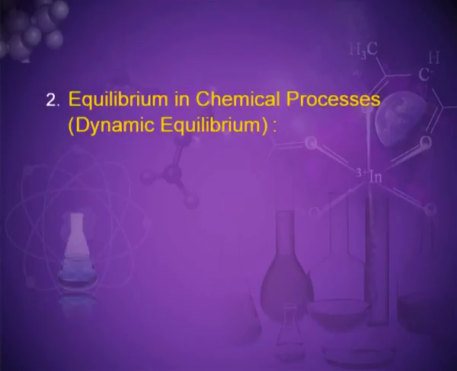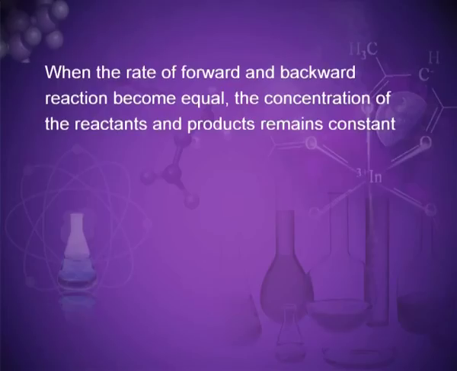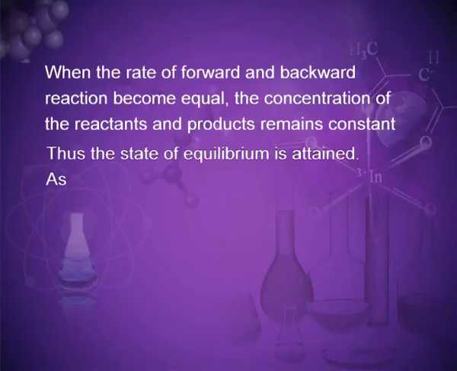We have already studied equilibrium first in a physical process, and now the second is equilibrium in chemical processes, that is, dynamic equilibrium. Analogous to physical systems, chemical reactions also attain a state of equilibrium. These reactions can occur in both forward and backward directions. When the rates of forward and backward reactions become equal, the concentrations of the reactants and products remain constant. Thus, the state of equilibrium is attained, as in A plus B gives C plus D.